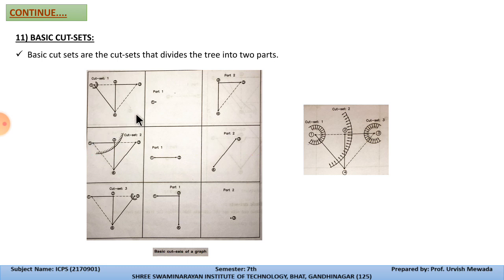Means we divided this graph in this way. This will become part number 1, and this will become part number 2. So this is the basic cut sets.